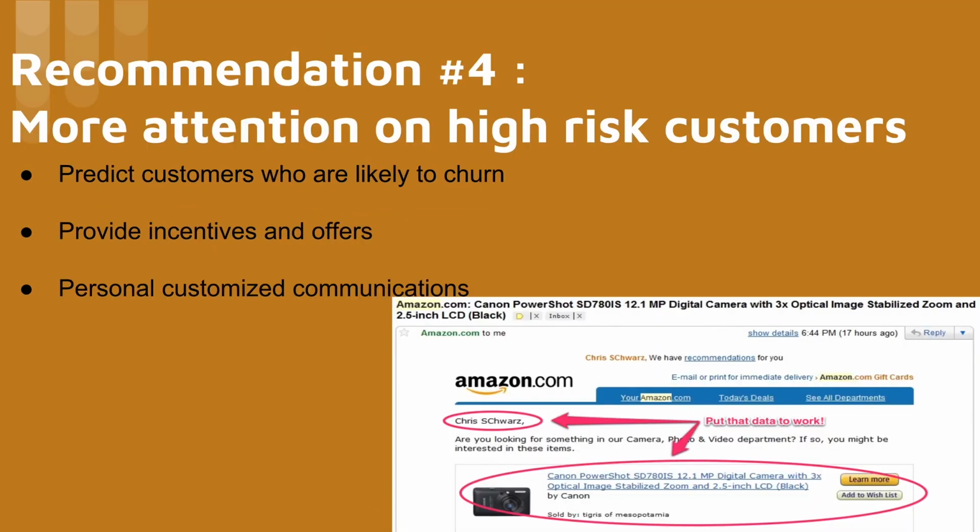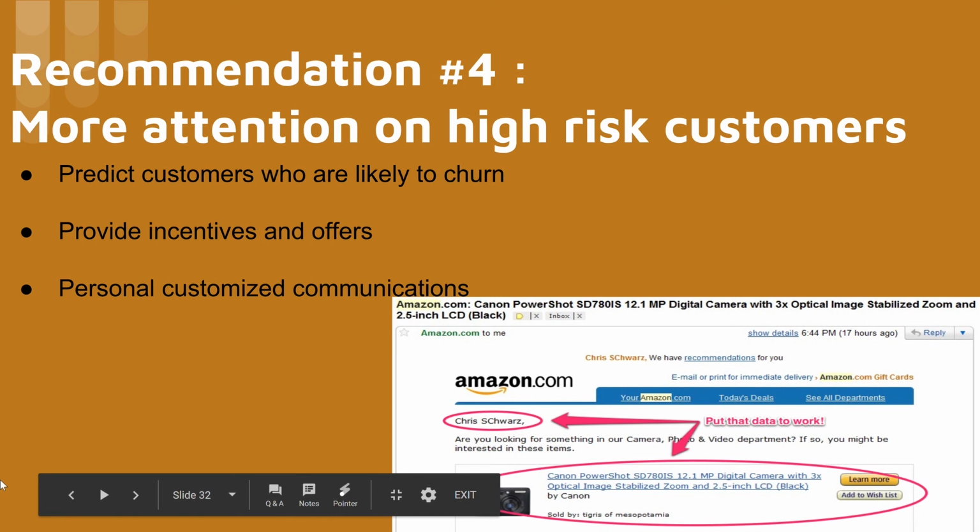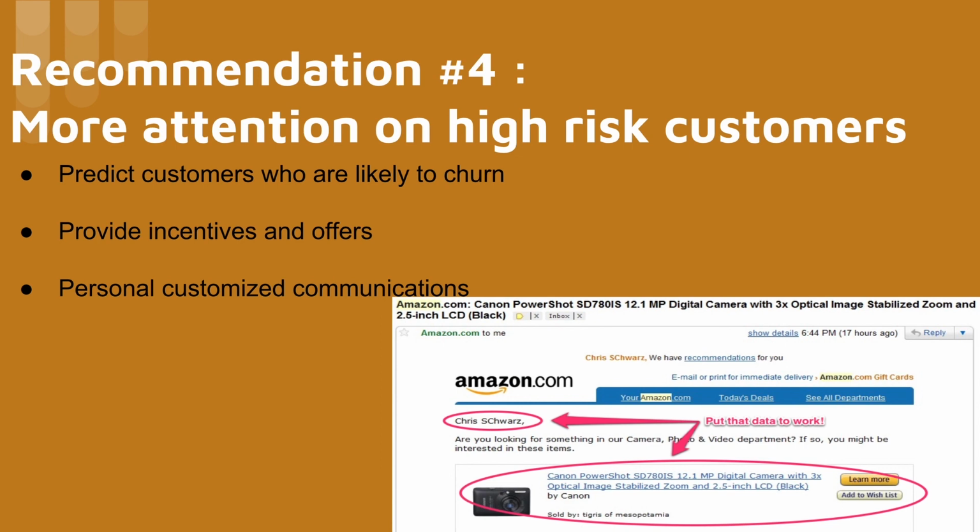Hi, I'm Jirong and I'll be taking you through recommendations 4 and 5. For recommendation 4, we suggest putting more attention on high-risk customers. Singtel can provide incentives and offers to customers who are most likely to churn based on the predictions of the different attributes. We can predict and identify the potential customers that may churn and aggressively promote the company's services to these customers. An example would be to create customized emails to personally communicate with these customers.